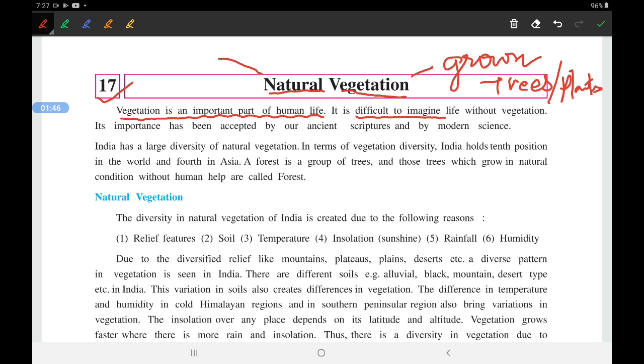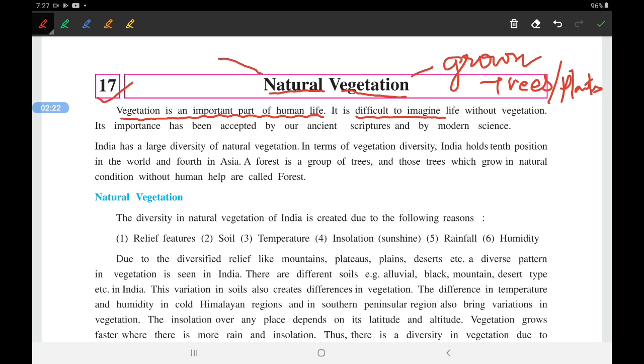You will remember that when the lockdown was implemented and the movement of human beings was controlled, at that time vegetation and the environment of the earth had drastically improved. Why was that? Because the interference of human beings was very less, and due to that the pollution created by human beings day to day became very less. Due to that the environment also became better, and it was good for the planet too.